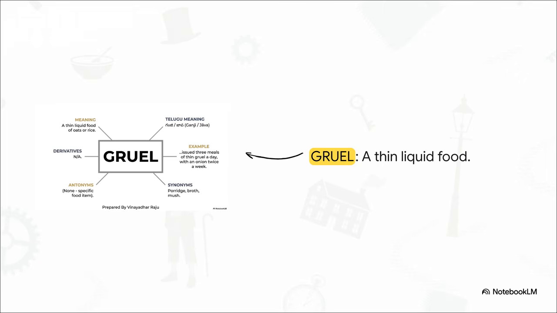Our next word is gruel. Let's pronounce it carefully together. Gruel. The English definition is a thin, liquid food made of oats or rice. Now, because it's a very specific food item, it doesn't really have direct antonyms or many derivatives, but some good synonyms are porridge, broth, and mush. Here's our example. "Issued 3 meals of thin gruel a day with an onion twice a week." In Telugu, we call this ganji or java, basically a watery rice soup. So when the example says they were issued 3 meals of thin gruel, it means the poor children were forced to survive on just a few bowls of this watery ganji every single day.